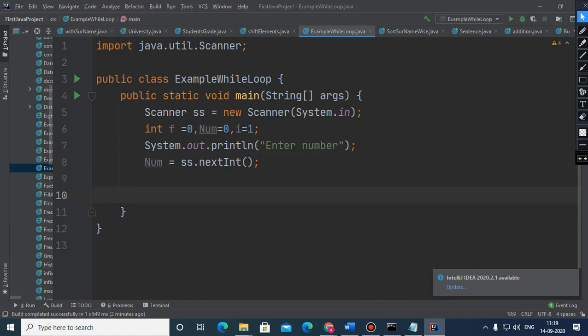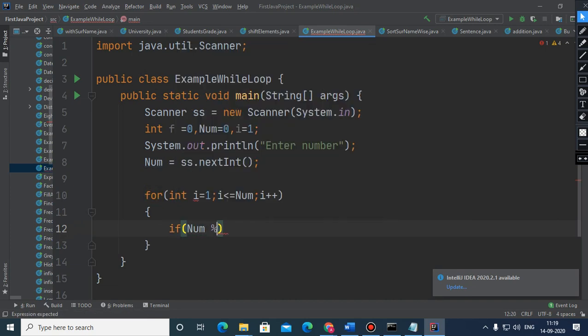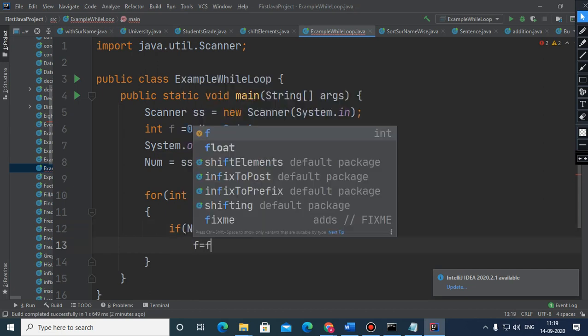Children, as you know, if you do this program using a for loop, you need to run a loop from i up to num with i++. Then you write: if num mod i is 0, then f = f + 1.